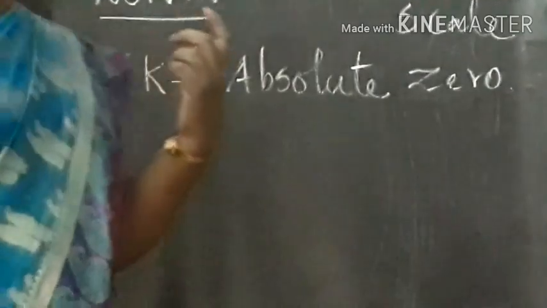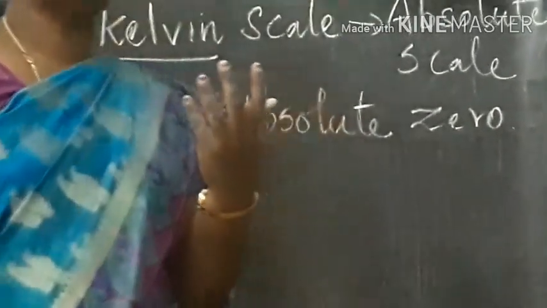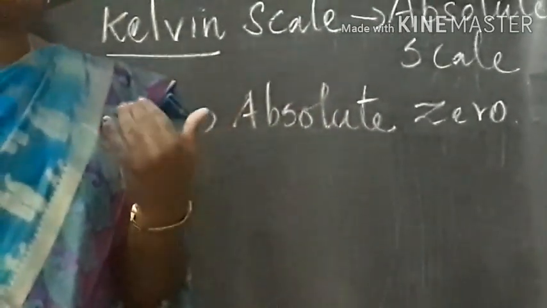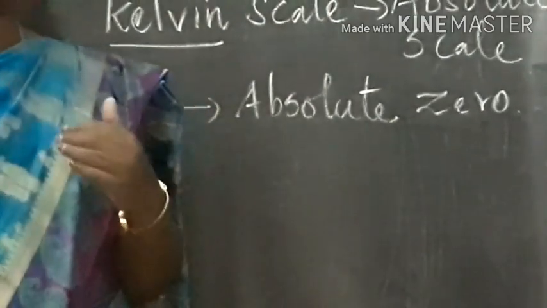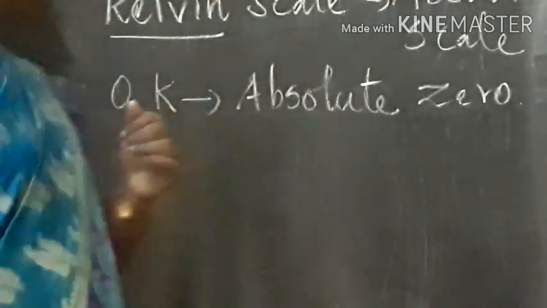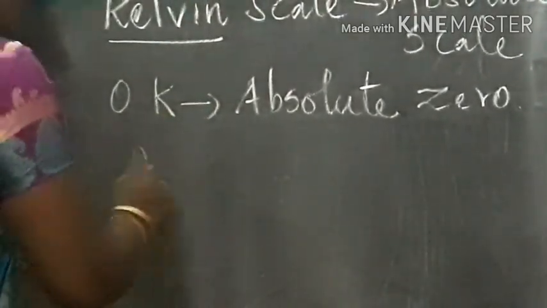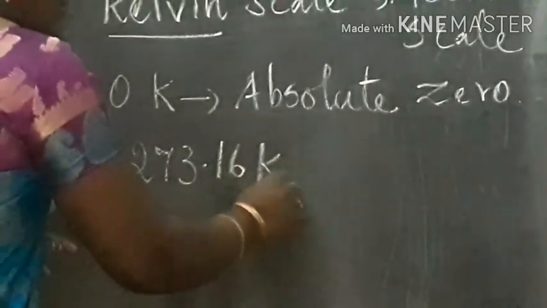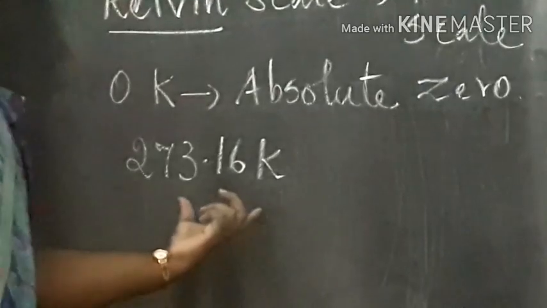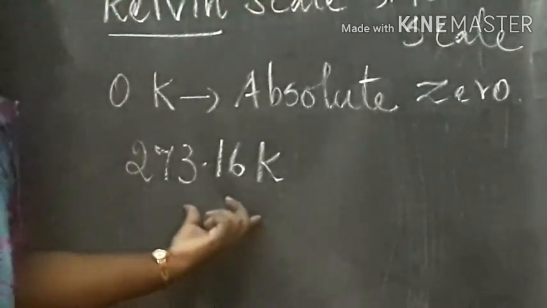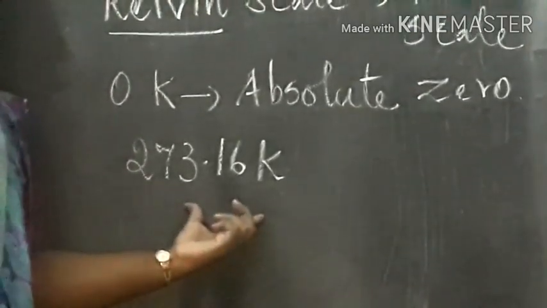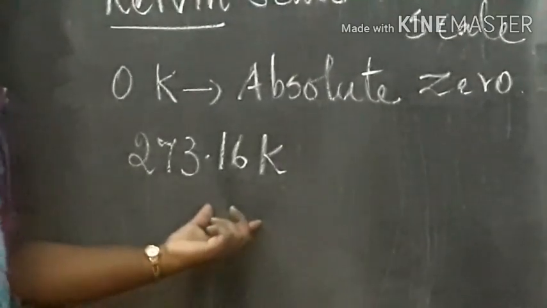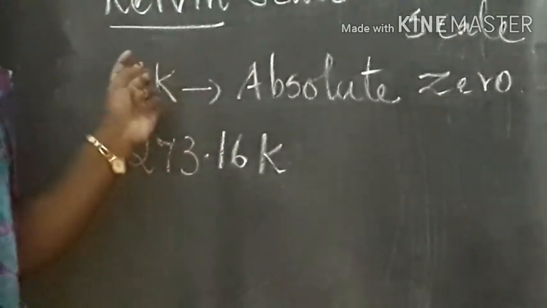The solid, liquid and gaseous states of water coexist in equilibrium at 273.16 Kelvin. So at this temperature, all the forms of water exist in equilibrium.